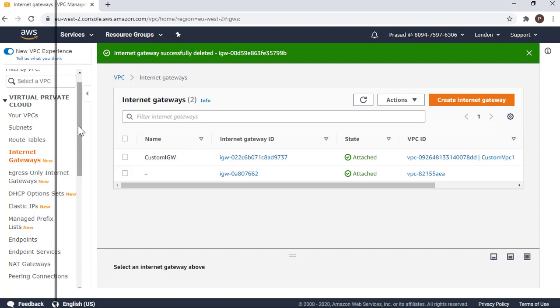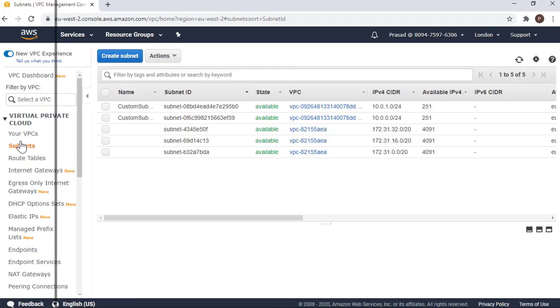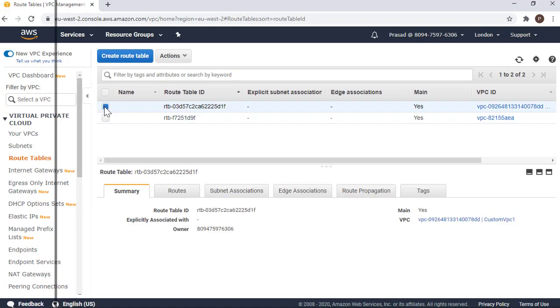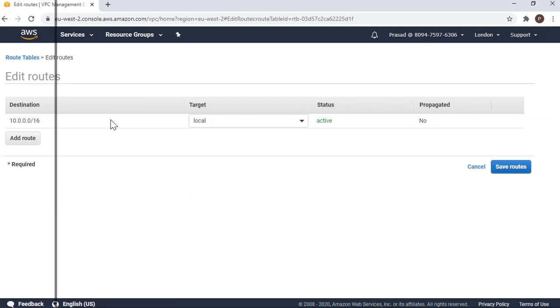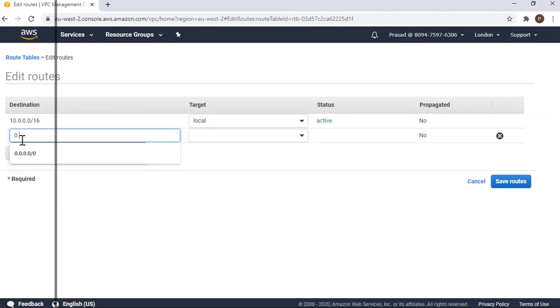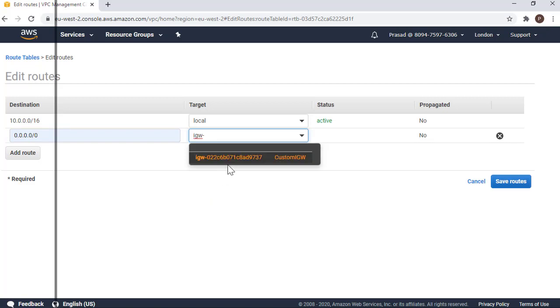Right now, I have 2 subnets. Both of them are now public? Actually not, the reason being your route table does not have a route to the internet gateway. Though the VPC has the gateway attached, it does not have a route to it. So we'll have to edit the routes and add a specific route. This says all the IP addresses, and here it has to be the internet gateway. So I'm going to go to internet gateway, and this is the custom internet gateway we created. I'm going to save routes.